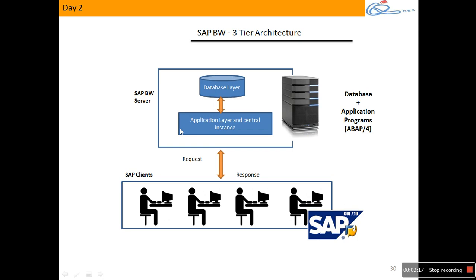Now once we have the application layer and database layer, to work on it I need a GUI. So in the presentation layer, I use SAP GUI and get connected to the server and start working on it. That's why in the last class we installed SAP GUI in the client system, and once we have the GUI installed, using that we can get connected to the server. Done? Clear? Okay, fine. So we use SAP GUI software to get connected to any of the servers.